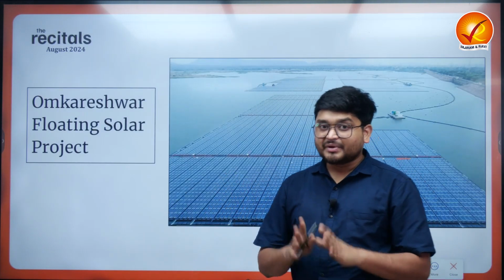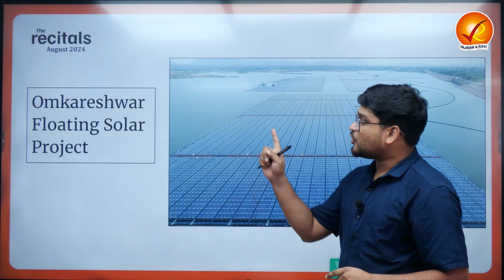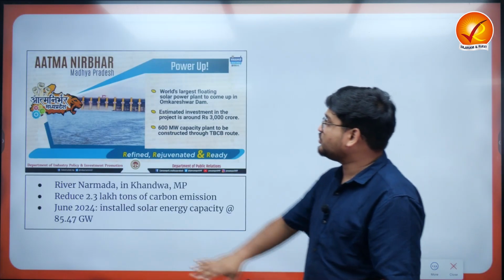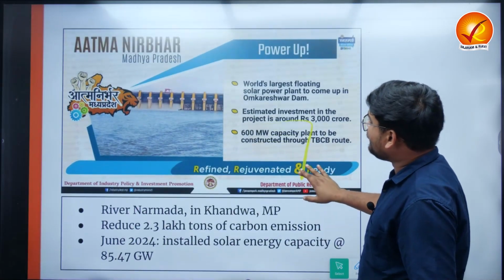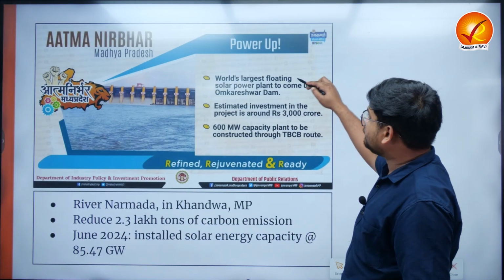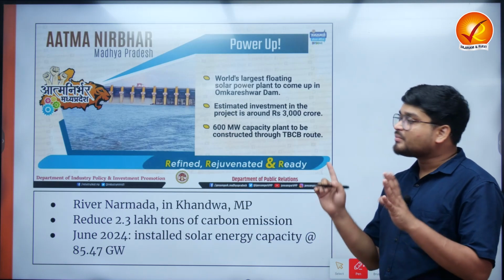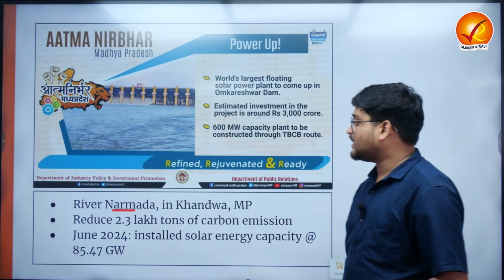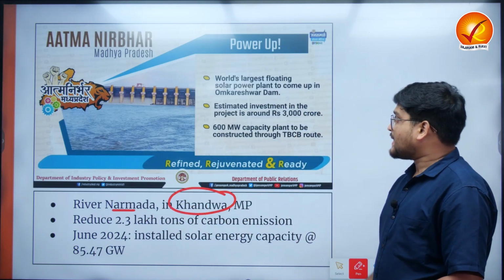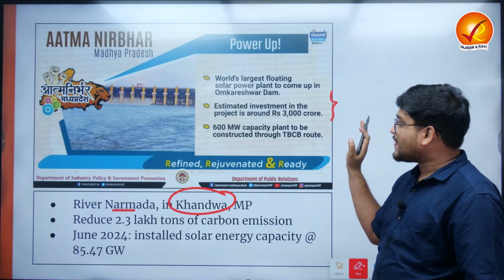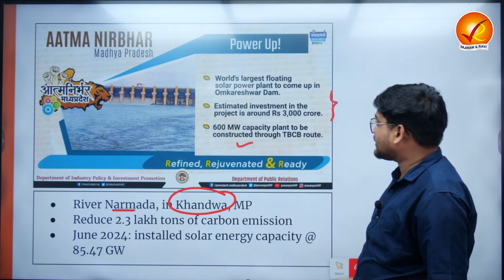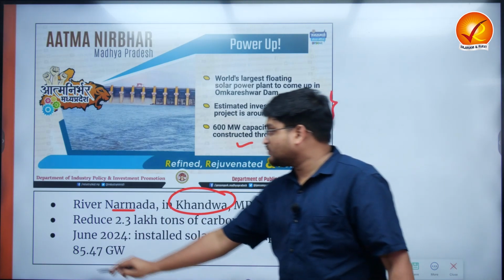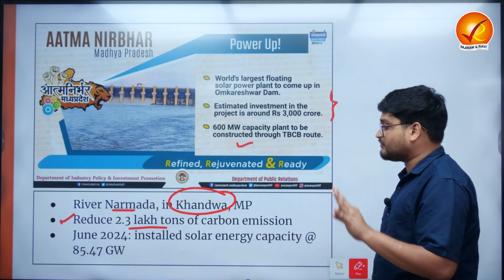Now recently, a major PSU in the nation inaugurated the Omkareshwar floating solar project in Madhya Pradesh. This is a very crucial project, right? This is the world's largest floating solar power plant to come up at Omkareshwar Dam, which is located on the river Narmada in the Khandwa region of Madhya Pradesh. The estimated cost is around 3,000 crore rupees, and a capacity of almost 600 megawatts is to be constructed here, which will reduce 2.3 lakh tons of carbon emissions.